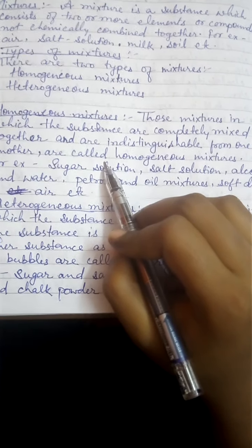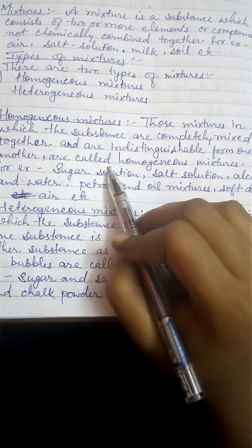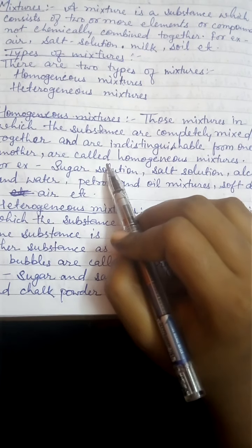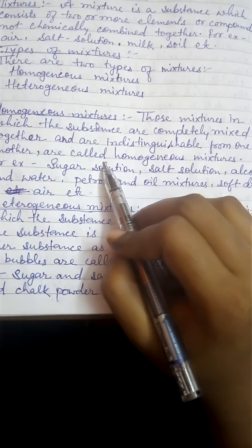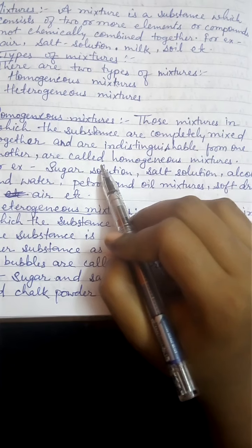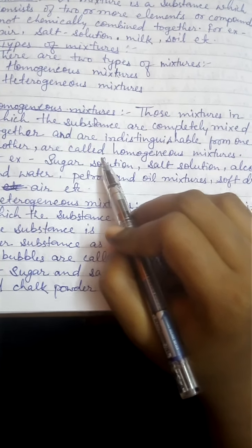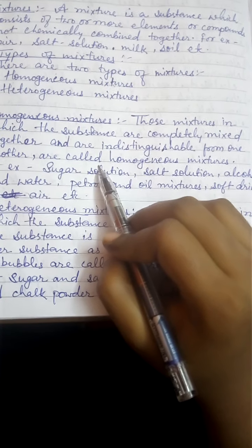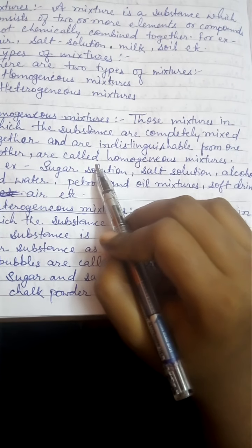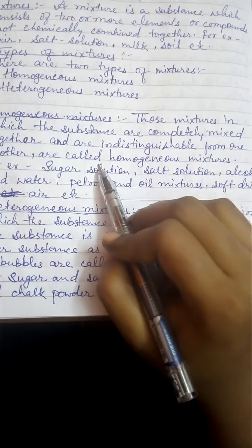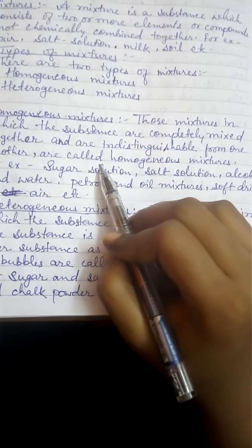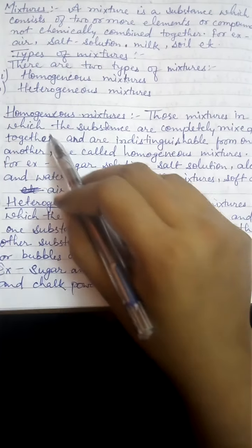For example, when we dissolve sugar or salt in water, after stirring, after some time, can you see the particles of sugar and salt in it? No, of course not. Why? Because sugar and salt are completely mixed with water particles, and hence it becomes a true or homogeneous solution.